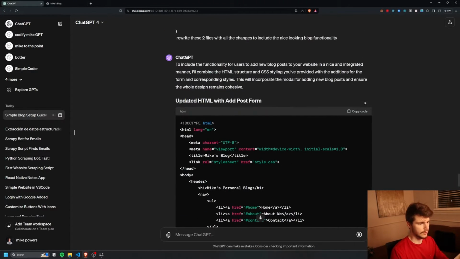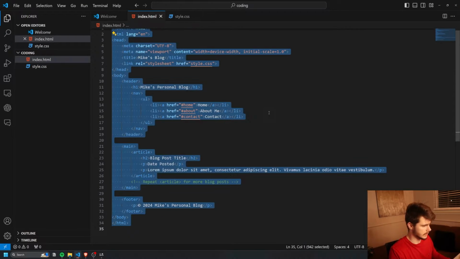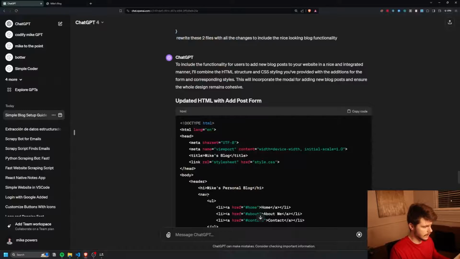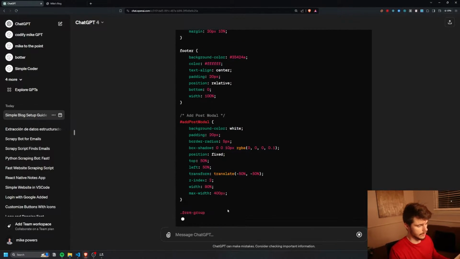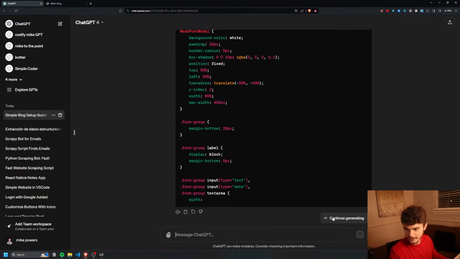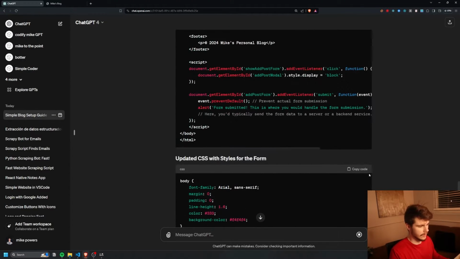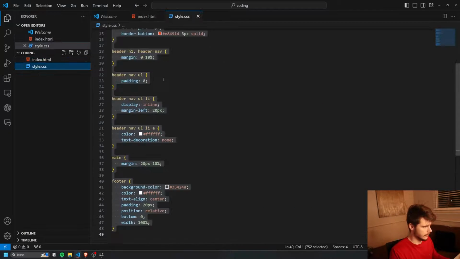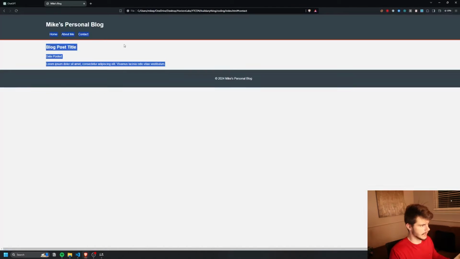So we can take our new HTML. I'll come over here and paste this in, make sure to save, and then I'll do the same thing for this one as well. So we have our new styles coming in here. It didn't finish, so we can continue generating, and look at that. There we go, we have our new styles. I'll copy this over, put this in here, save it, and check out our new blog.